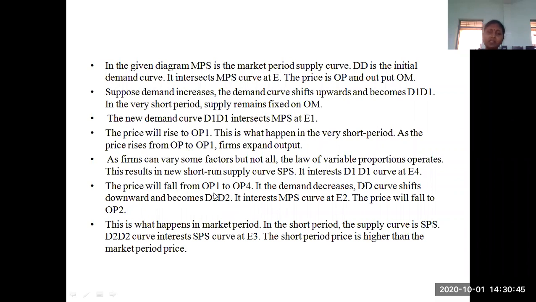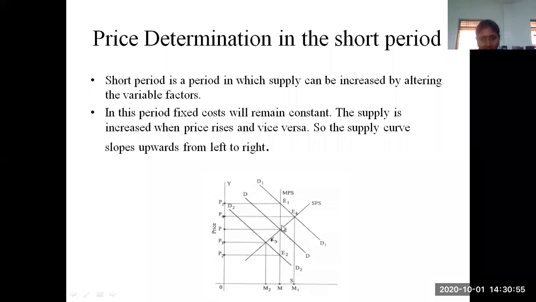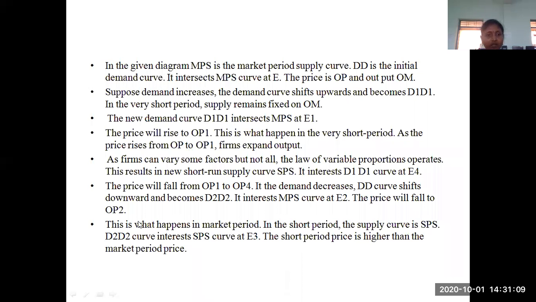Whenever the price falls from OP1 to OP4, the demand is going to decrease. Again, the demand curve shifts downward. We have seen that whenever prices decrease, the demand has decreased. Here the curve is shifted downwards, so the price is going to be reduced. This is OP3. That is the value I have told you. So we have explained that the quantity offered is going to be increased, and that happens in the short period.